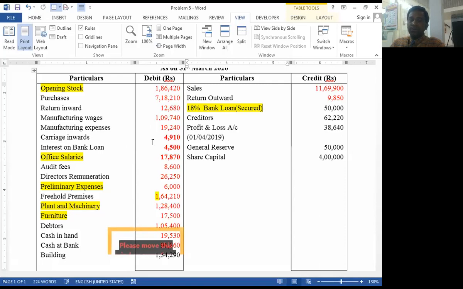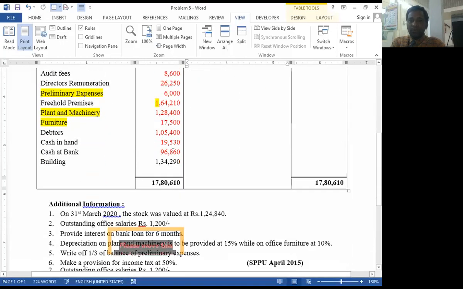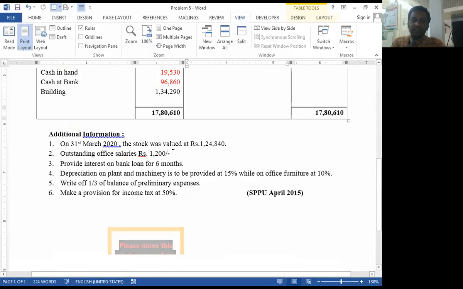So 4,500 becomes outstanding and it should become a liability because any outstanding expense is treated as liability. So in this problem, one additional adjustment in this regard is also given, that is provide interest on bank loan for 6 months, right?